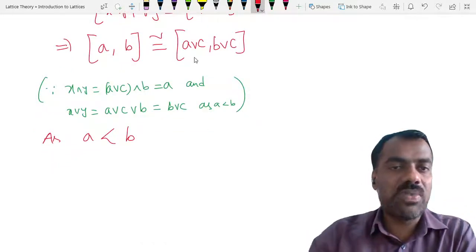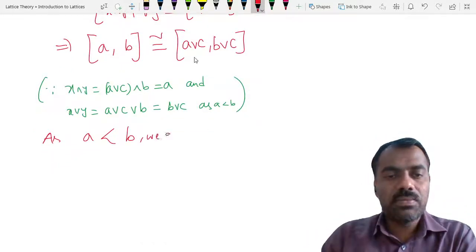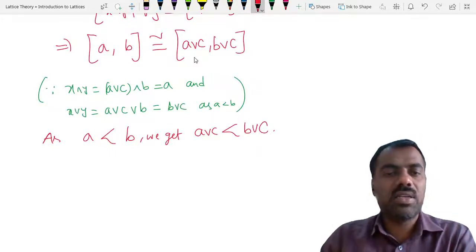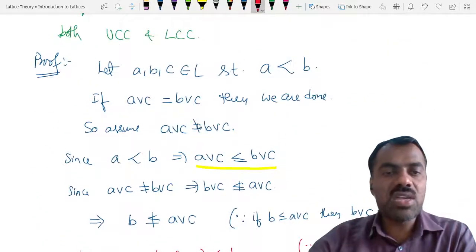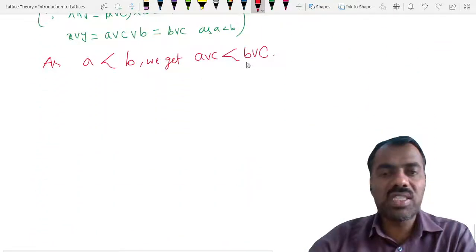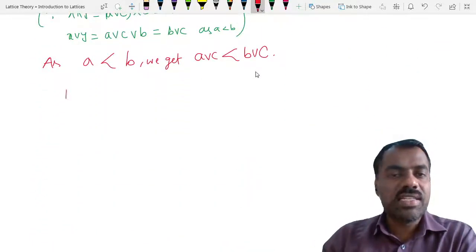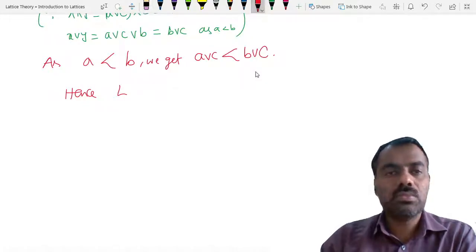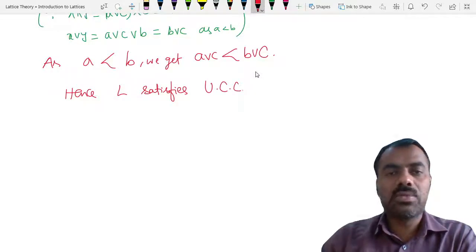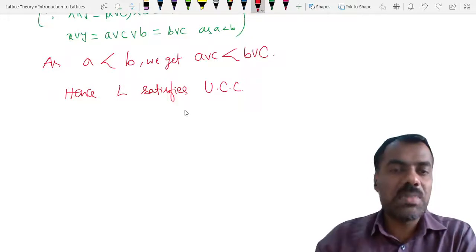Because they are isomorphic here, right? We get A join C is strictly covered by B join C. Is this clear? So if A join C is not equal to B join C, we prove that A join C is strictly covered by B join C. That shows that L satisfies the UCC condition.